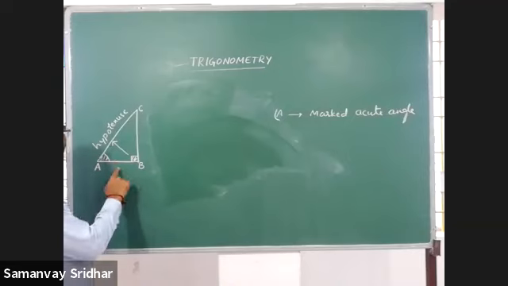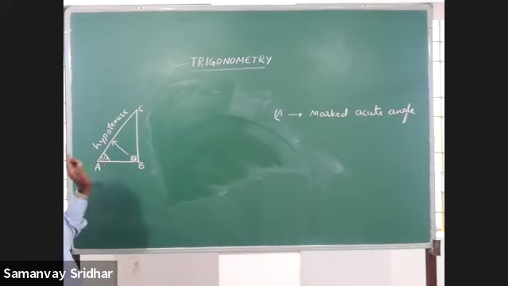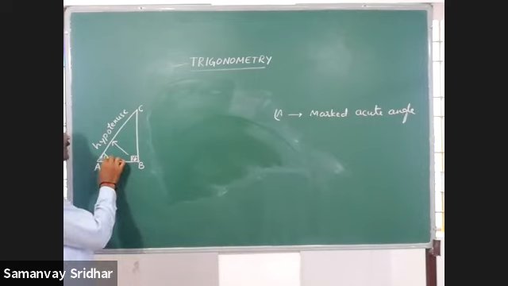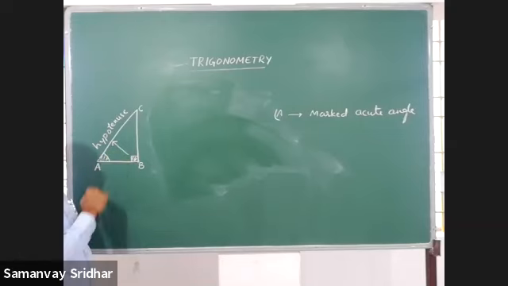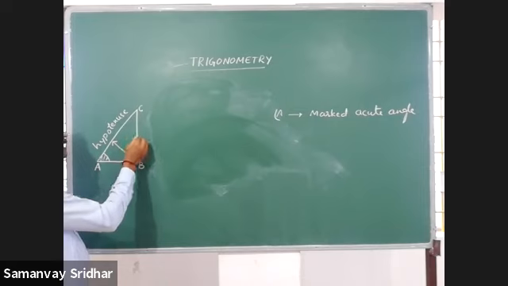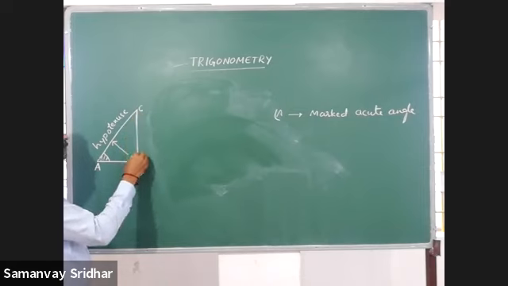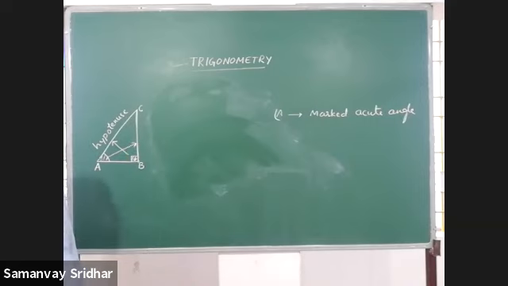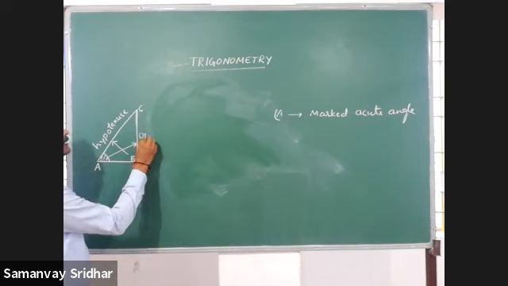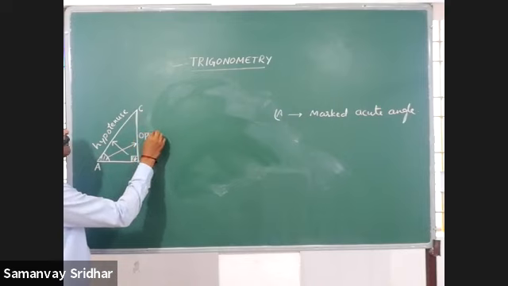Now two more sides are remaining. To name these two sides, we have to go with the marked acute angle. Right? The marked acute angle is A. One side opposite to that is BC. So the side BC is opposite to marked acute angle A. So it is called opposite side.